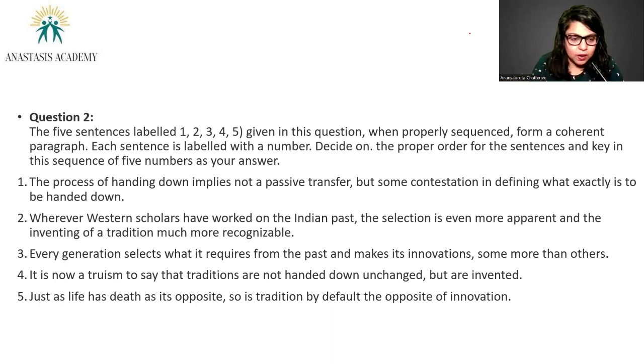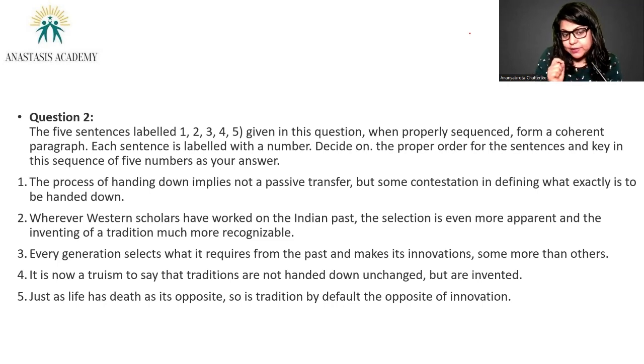So that's sentence 1. Sentence 2 says, wherever Western scholars have worked on the Indian past, the selection is even more apparent and the inventing of a tradition much more recognizable. So clearly the author is saying that when Western scholars are working on the Indian past, the Indian history, they don't really have the benefit of contextual familiarity. They were not born in India, they were not raised in India, they are probably not very comfortable with the ways of Indian life. So that's the second sentence for you.